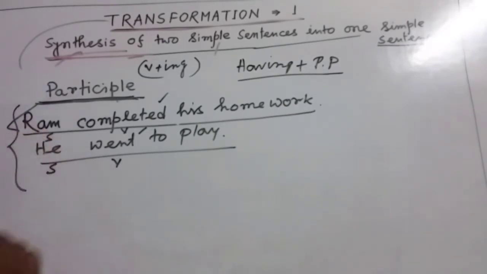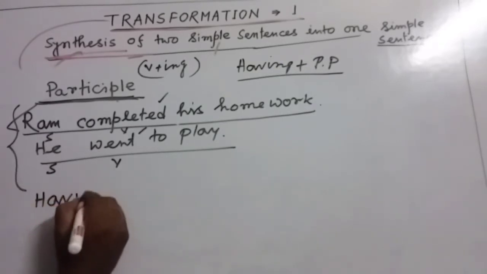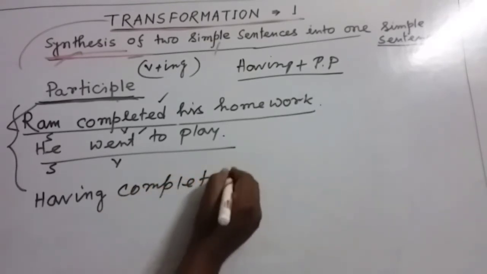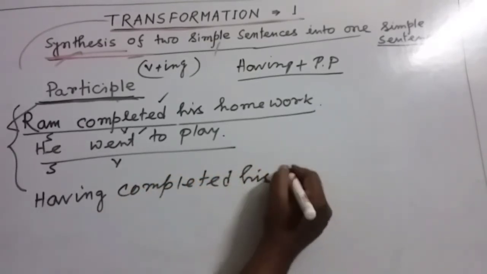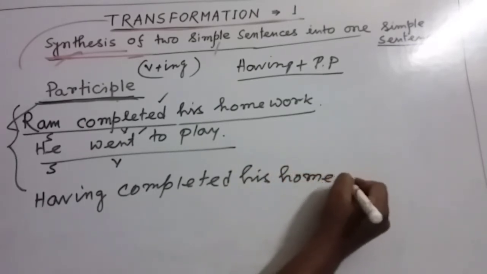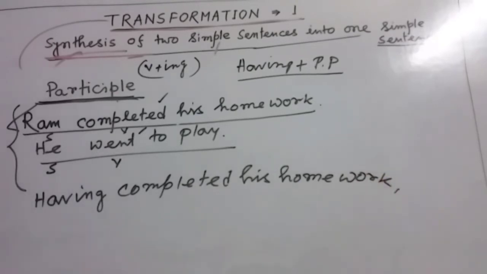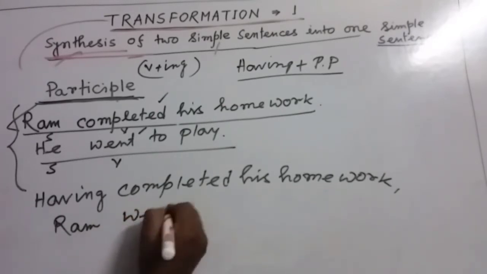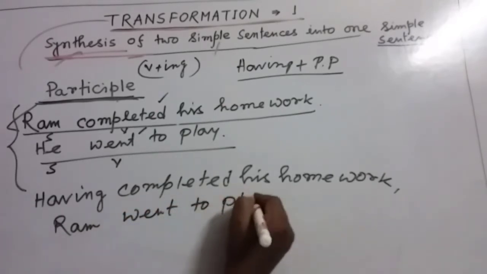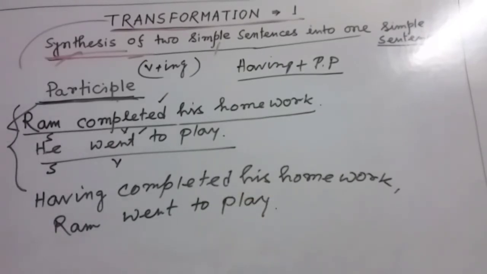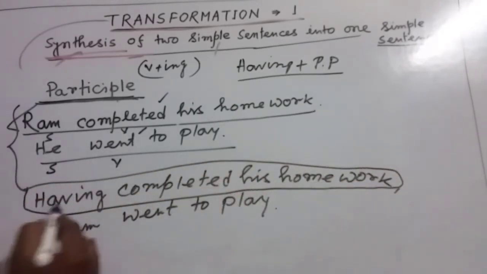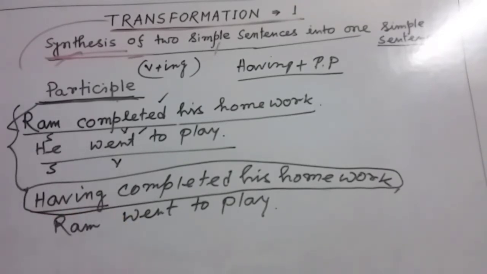So my dear friends, here we can write down: having completed his homework, then comma, Ram went to play. So my dear friends, this entire part, having completed his homework, this is a participle phrase. This is perfect participle. This is the ing form and this is the V3.